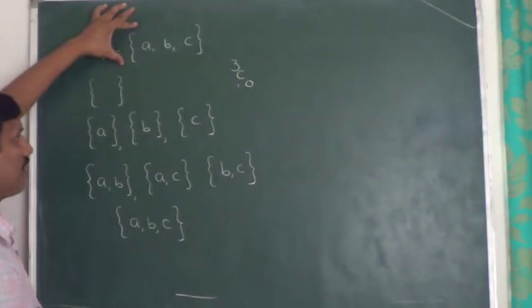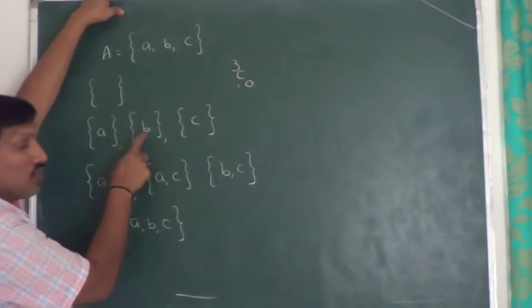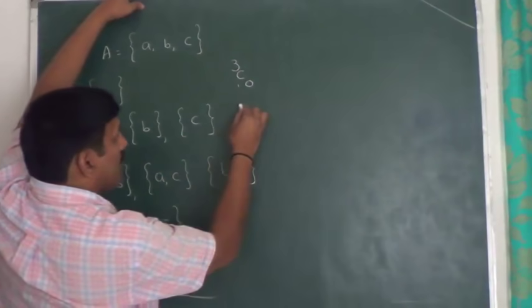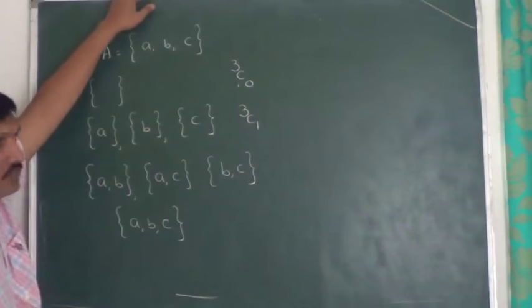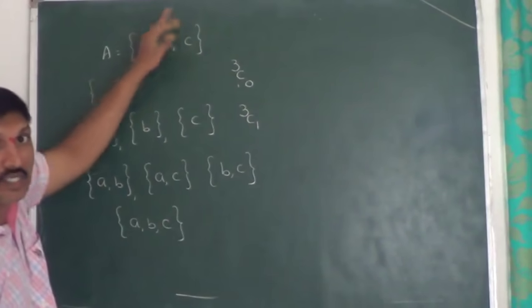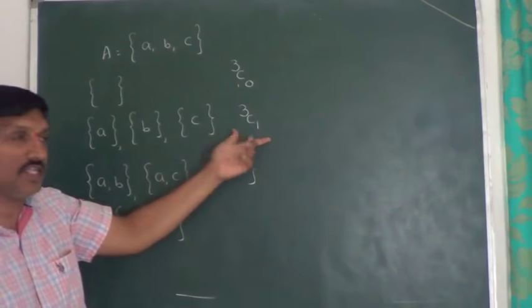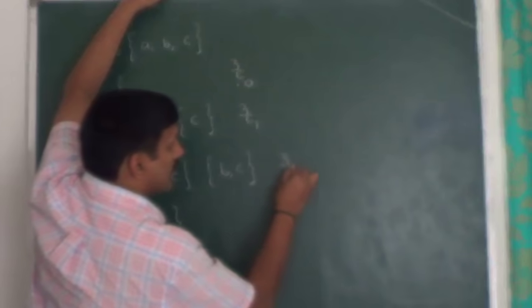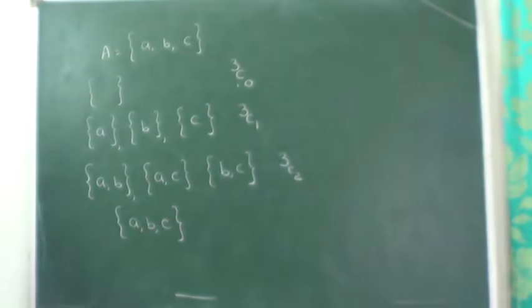From these 3 elements, how many elements did we select? Only 1. Here also only 1. Here also only 1. That's why from 3 elements, 1 can be selected in 3C1 ways. Next, from these 3 elements, selecting 2 elements we can write as 3C2.